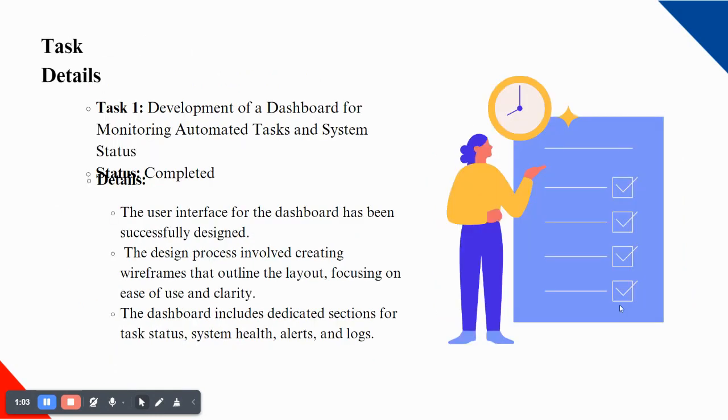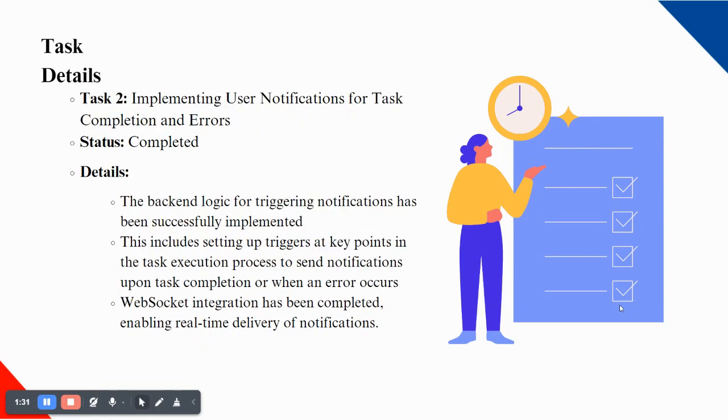First task is to develop a dashboard for monitoring automated tasks and system status. Status is completed, and the details are, we created a dashboard for a user. We designed this process creating wireframes that outline the layout, focusing on the ease of use and clarity. The dashboard includes dedicated sections for task status, system health, alerts, and logs.